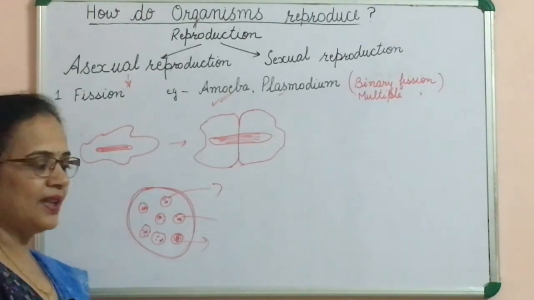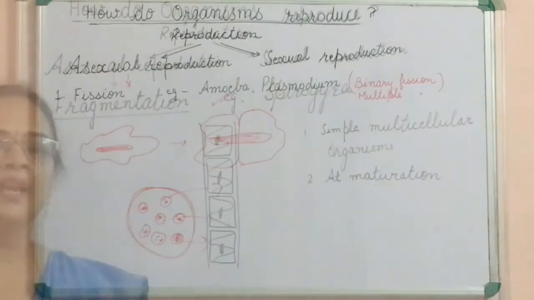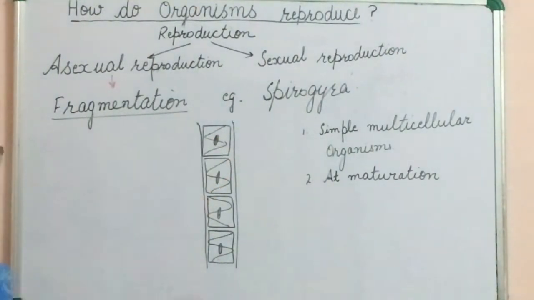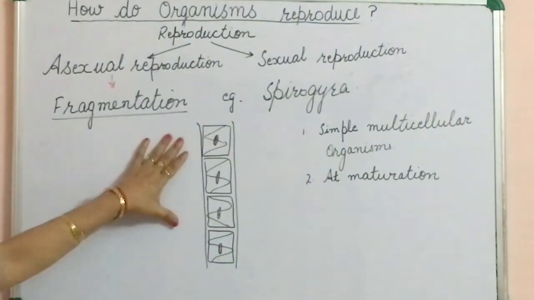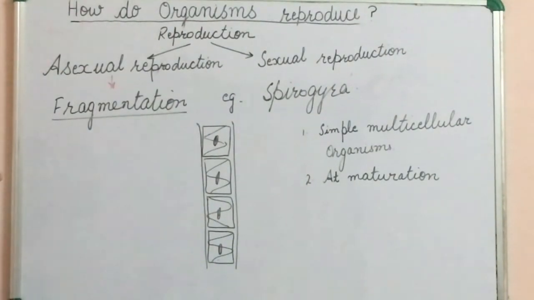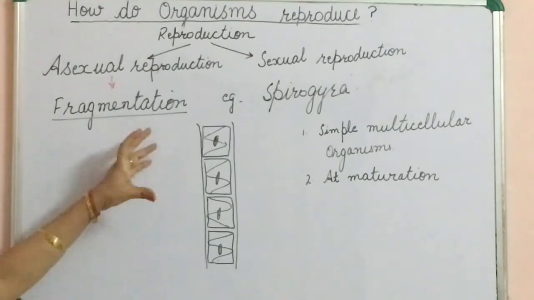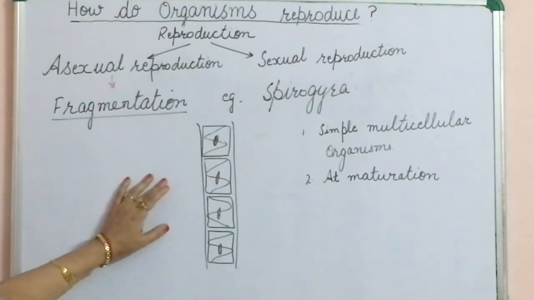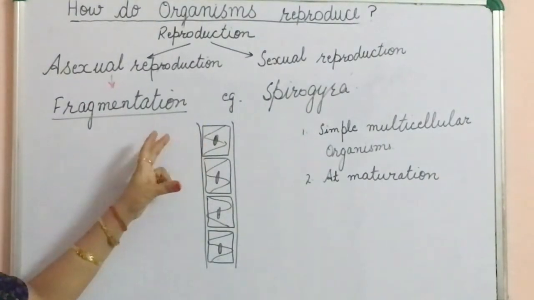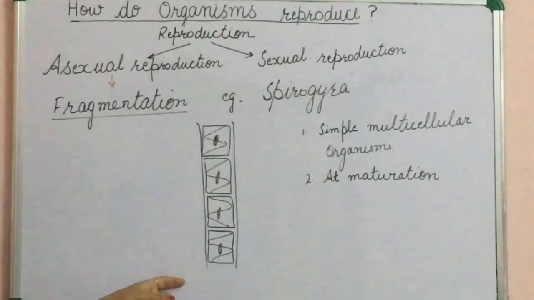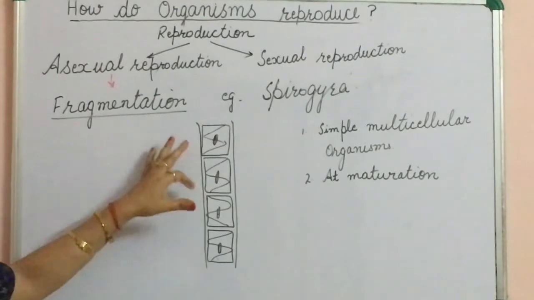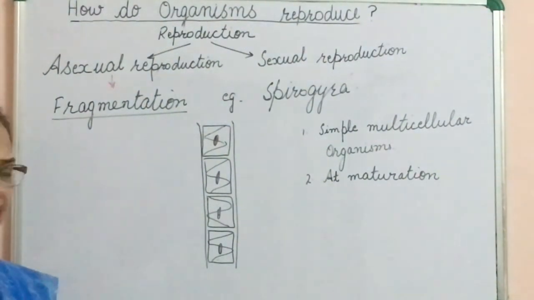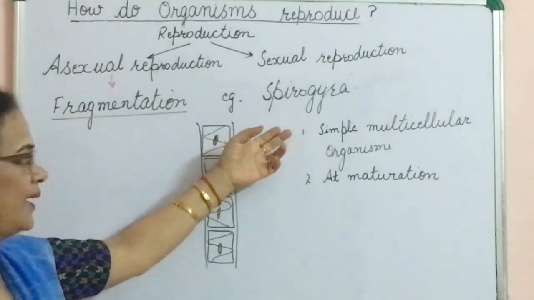Now the next is fragmentation. Fragmentation occurs in the case of Spirogyra. This is the diagram or picture of the Spirogyra. Spirogyra has many cells, that is, a simple multicellular organism. In the water, that green color algae is known as Spirogyra.